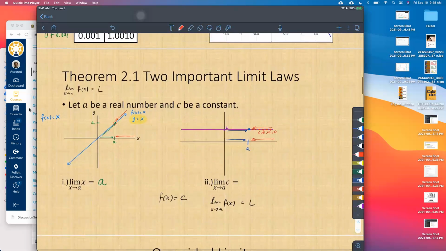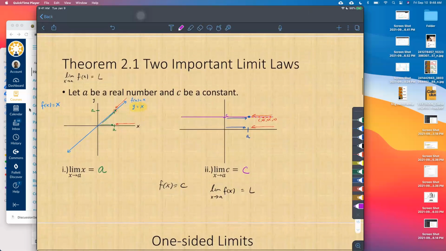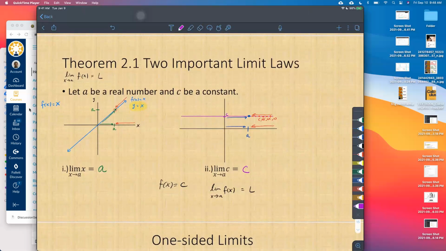So the limit as x approaches a, notice that this one here could have been answered in a sense, what is the constant number c? This is a constant. It's like if I said, what is the number 5 doing as x approaches 7? Well, the number 5 doesn't change. It's always 5. So the number c is staying constant at c no matter what x is doing. All right. Any questions here?